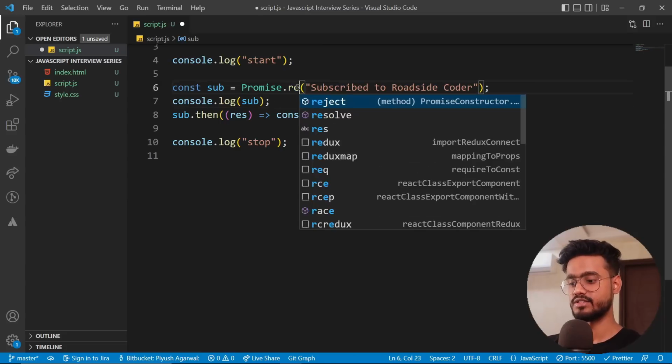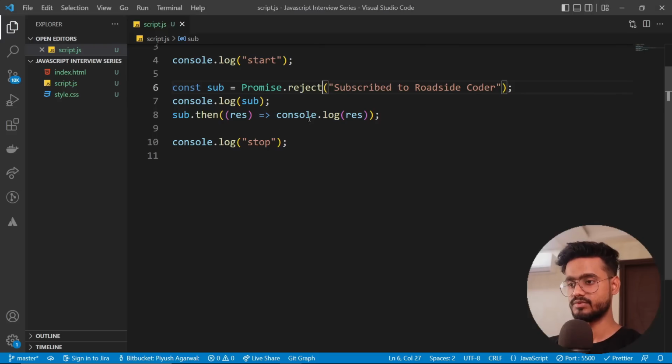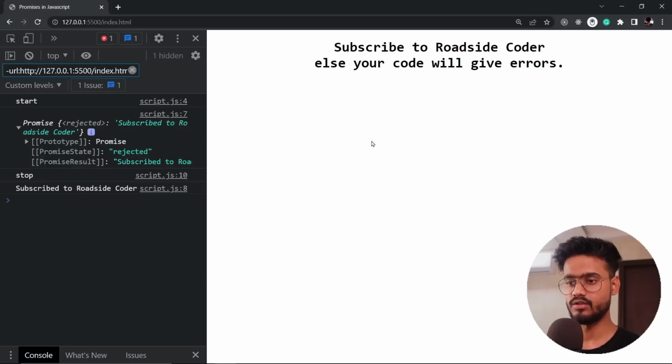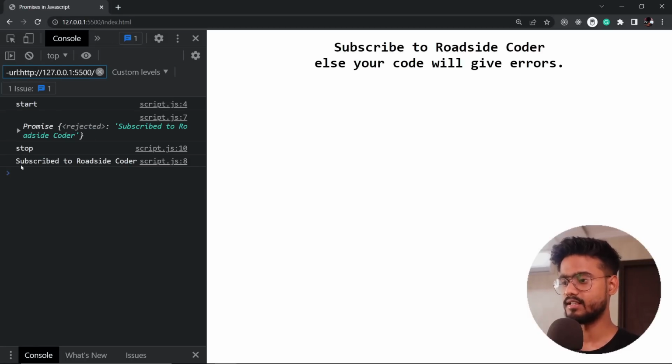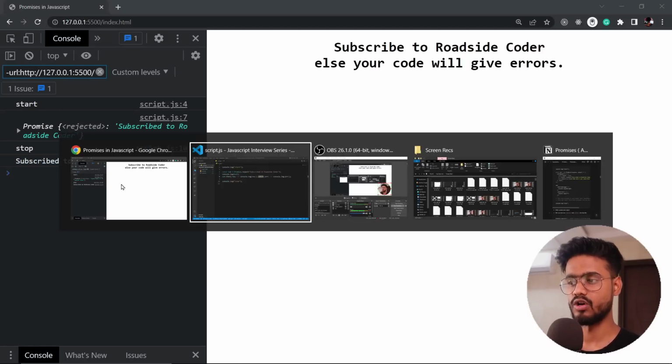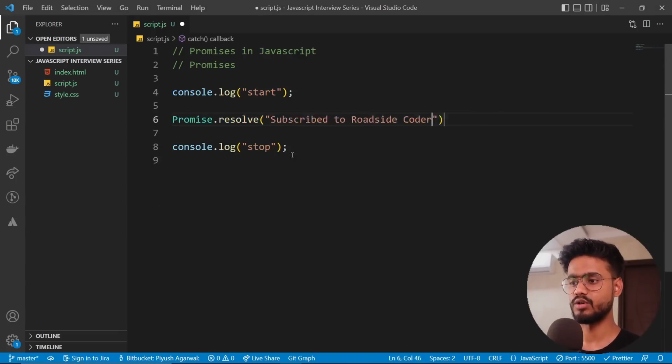And similarly we can do reject as well. Yep, you see rejected, and we will get the, oops, we haven't added the dot catch over here. So if we add dot catch and now go to our browser, yep, you're going to see that we have a rejected promise over here, and then it goes to the dot catch block.